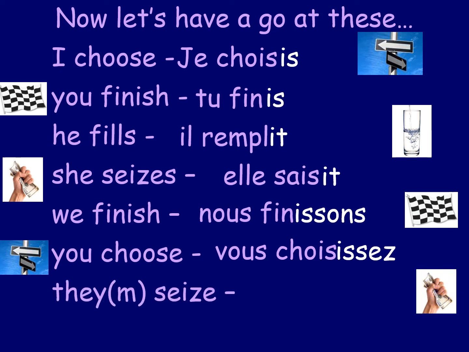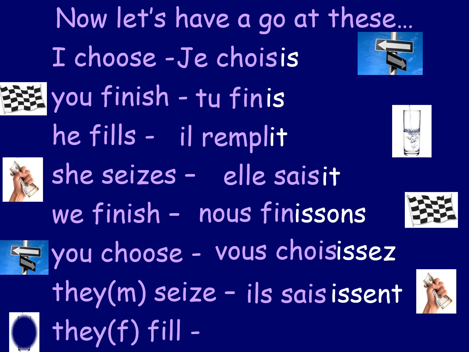Next, we've got they seize. So this is a group of boys or group of men. So we've got ils saisir, they seize. So we take the IR off the end, could be a mixed group as well, and we add on ISSENT. Ils saisissent, they seize.